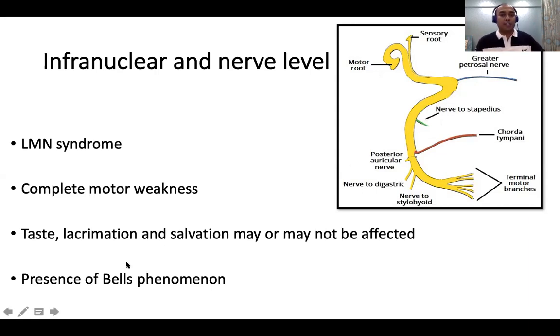Right, all of us know that there is a Bell's phenomenon. What is a Bell's phenomenon? In a Bell's palsy, we ask the child to close the eyes and the eye moves upwards.